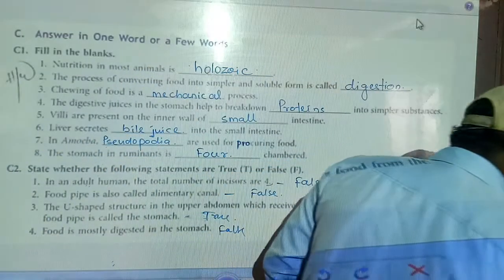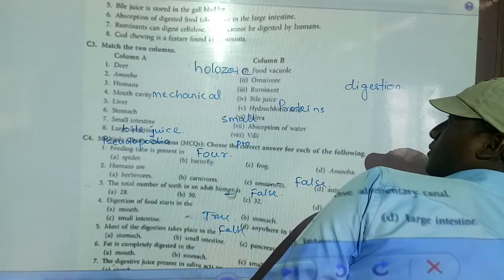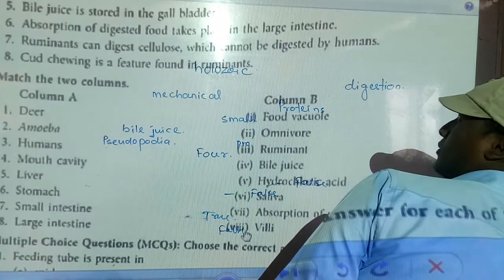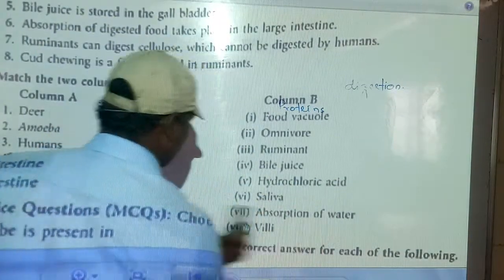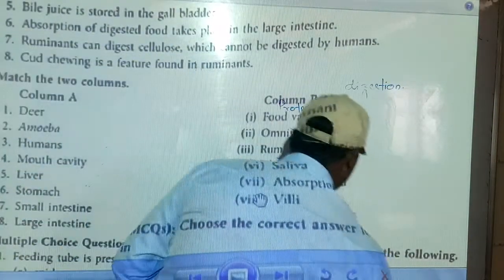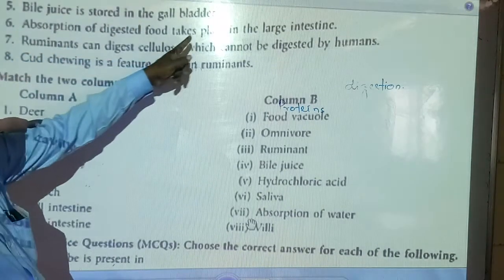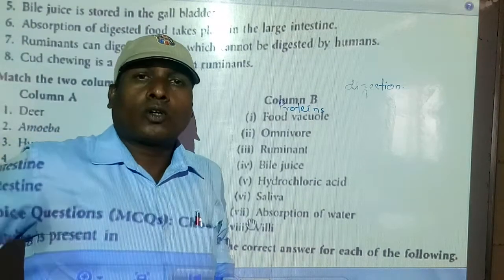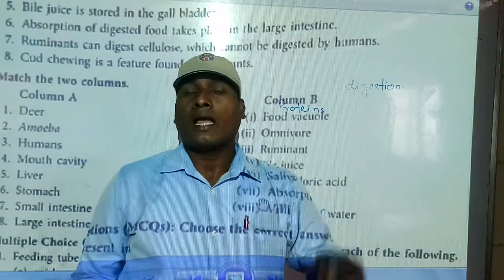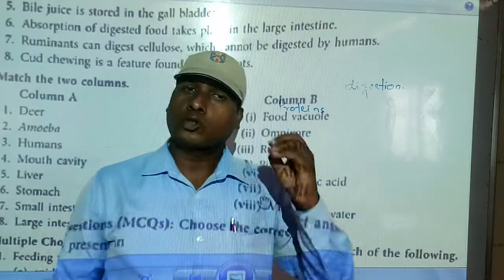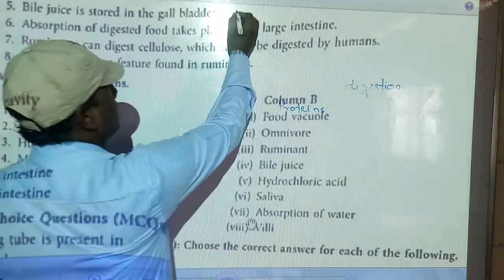Next we will discuss other questions. Bile juice is stored in the gallbladder. Bile juice is secreted from the liver and is stored in the gallbladder. So yes, it is true.